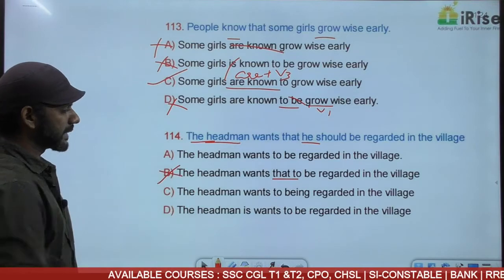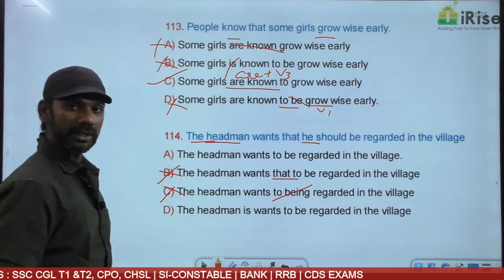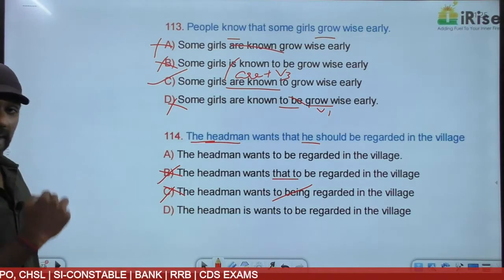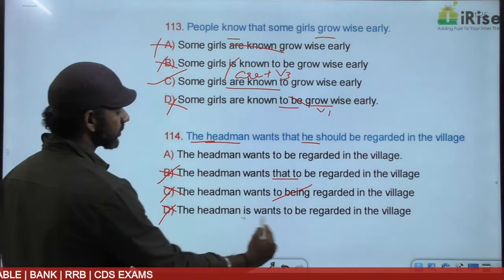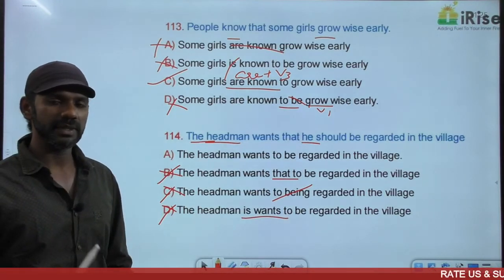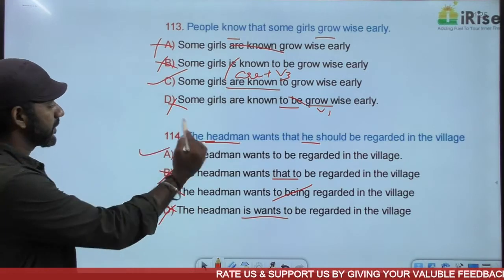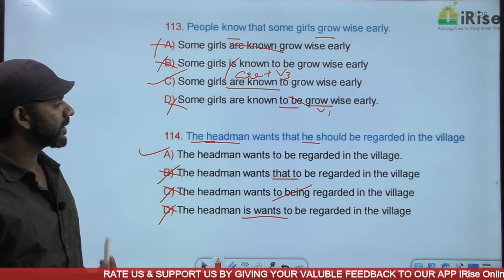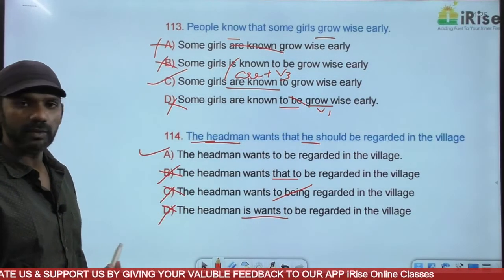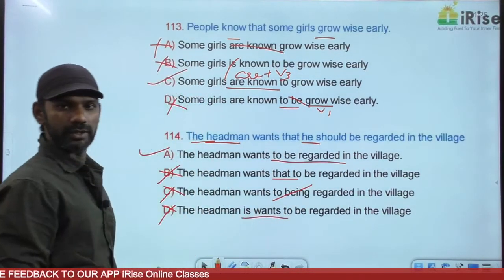Meanings different. Eliminated. C is eliminated because C says being. Being comes only in the continuous tense. D is eliminated because D says is wants. Nothing like wants is V1 singular. Nothing like is plus V1 or is plus V2. It's always is plus V3. Eliminate. The answer must be option A. The same meaning. The headman wants to be regarded in the village. And to plus be plus V3 comes in the passive voice.